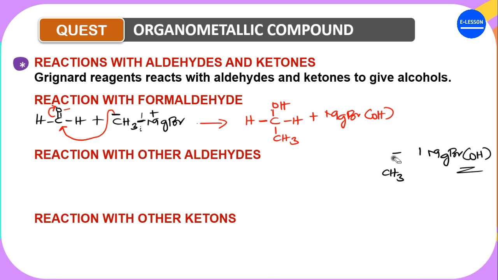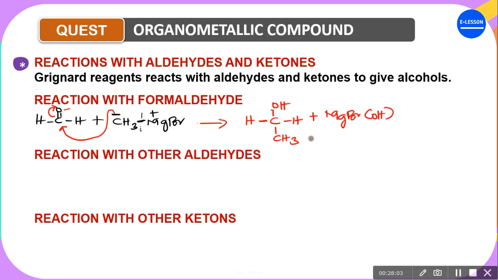Now the question is, what kind of alcohol is this? You agree with me that this alcohol has just one alkyl group attached to the carbon carrying the OH. So that alcohol is a primary alcohol. So whenever Grignard reagents react with formaldehyde, the alcohols that are formed are primary alcohols. These may be objective questions. They may just ask: whenever Grignard reagents react with formaldehyde, what is the product formed? Or what do we react with Grignard reagent to form a primary alcohol?